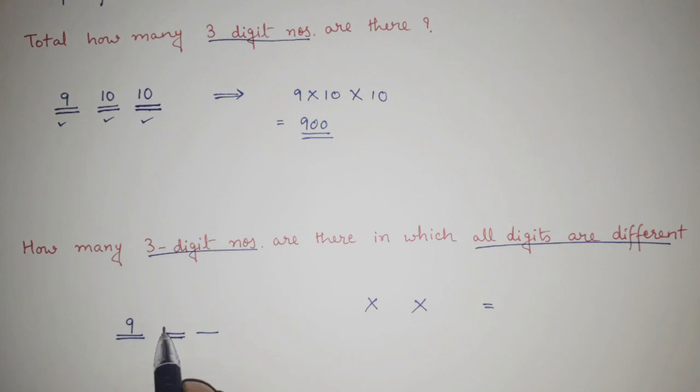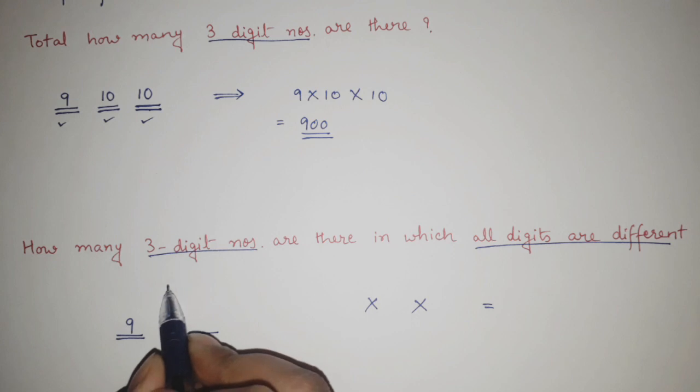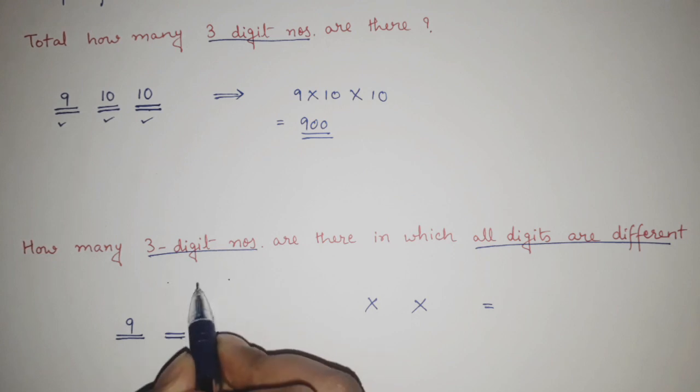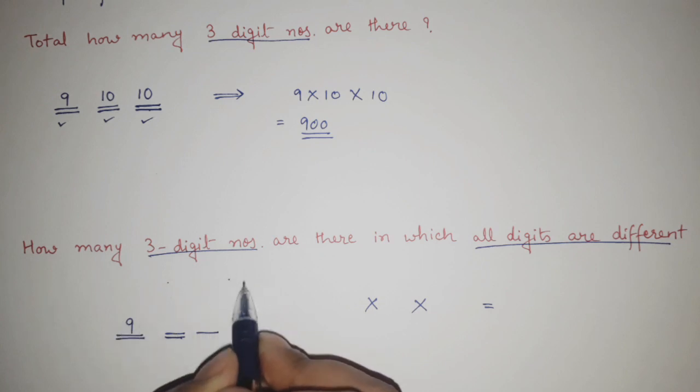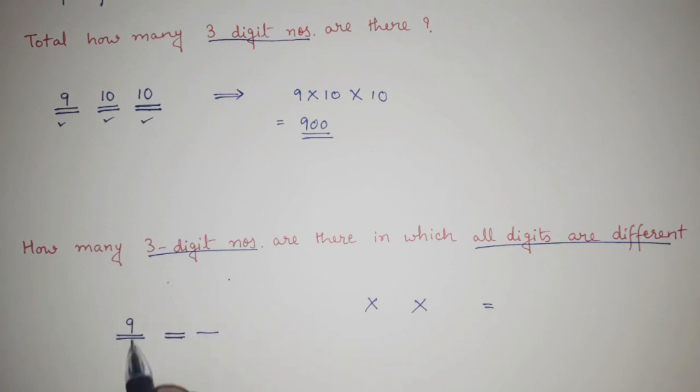Got it? So out of those 10 numbers, the number that is present there cannot again be repeated. So 0 to 9 is a total of 10 possibilities. From 10 we have to subtract 1. That means the number that has come there cannot be repeated. So here 10 minus 1, 9 possibilities are there.